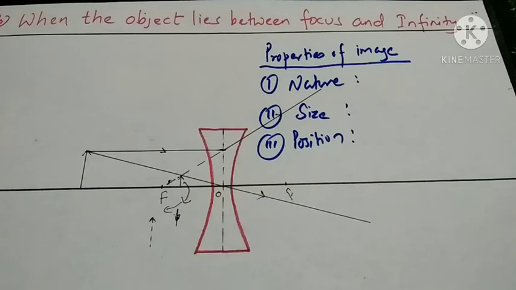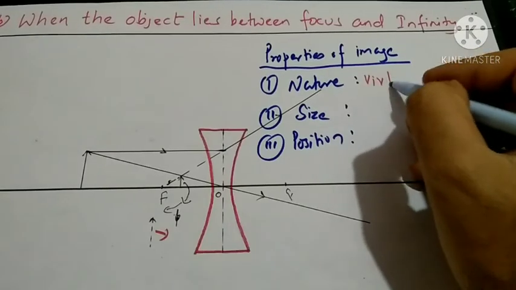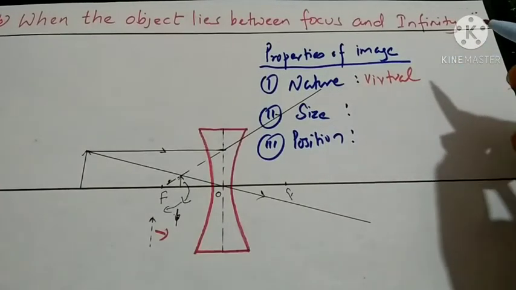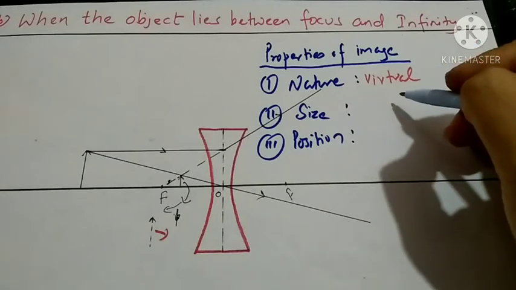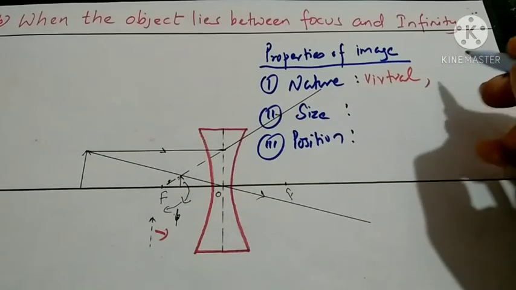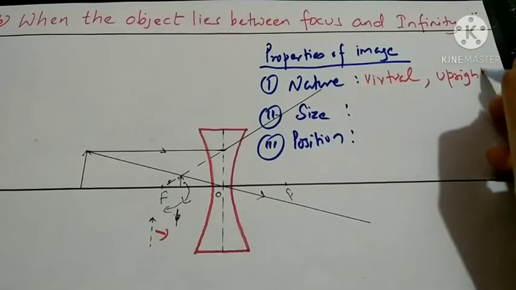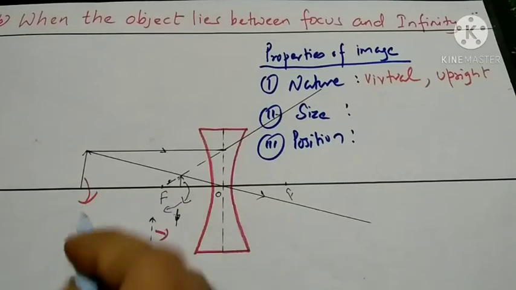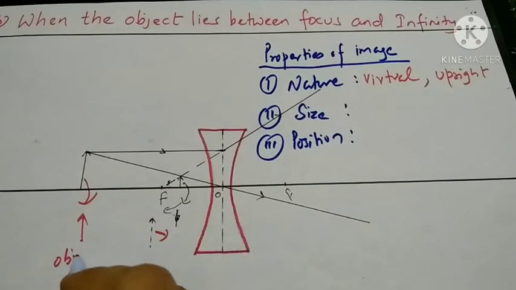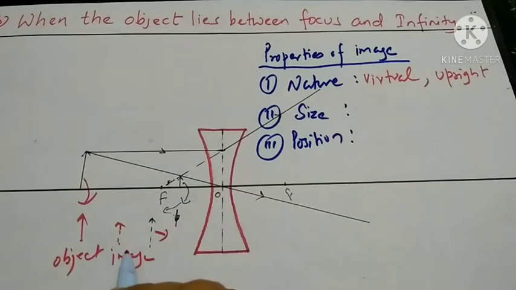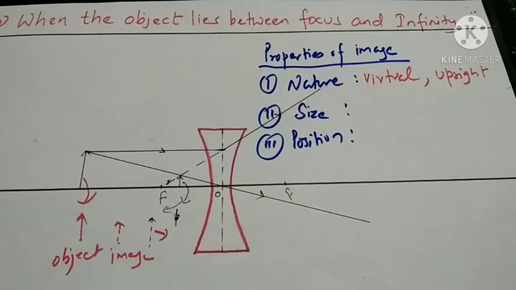So now let's discuss the properties of the image. The nature of the image formed is virtual. Why is the image called virtual? Because it cannot be projected on a screen. And the image is upright. See the orientation: this is your object and this is your image. The image and object have the same orientation, so the image is upright.